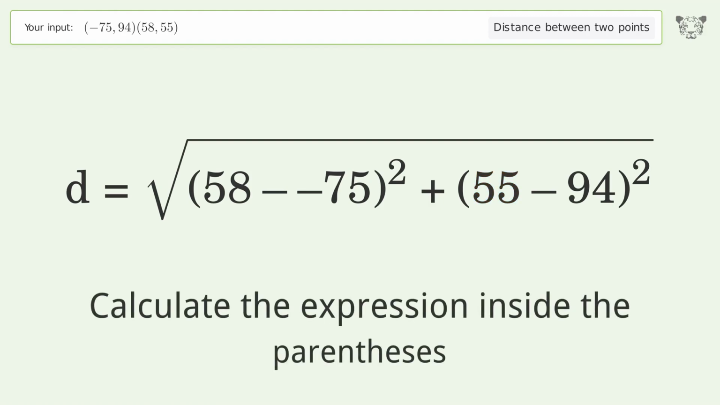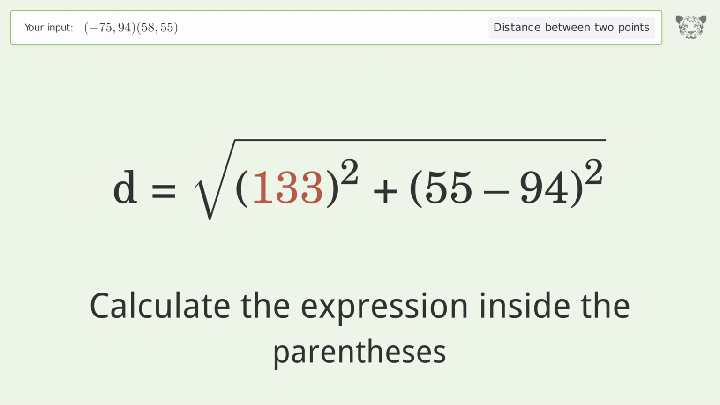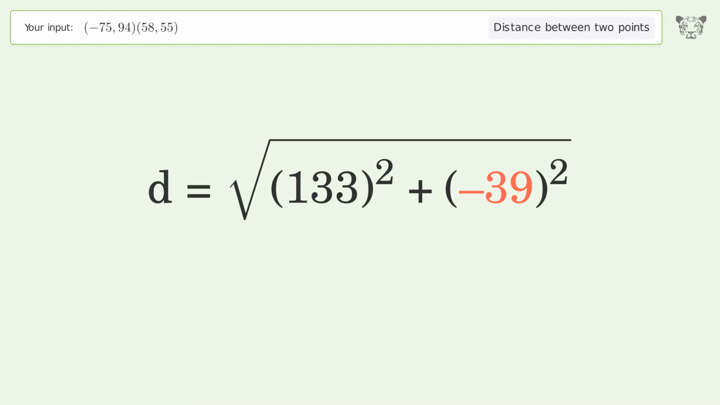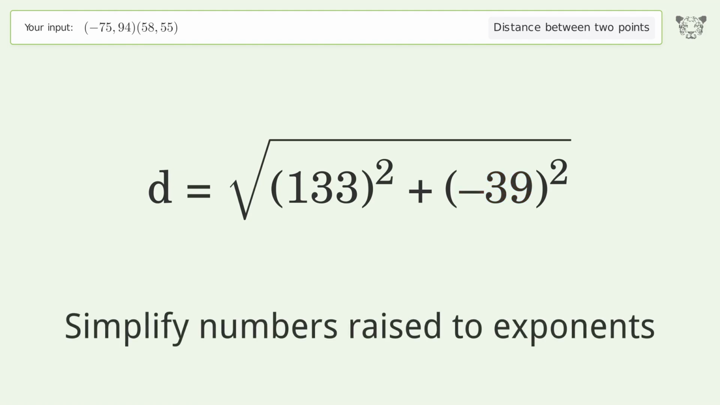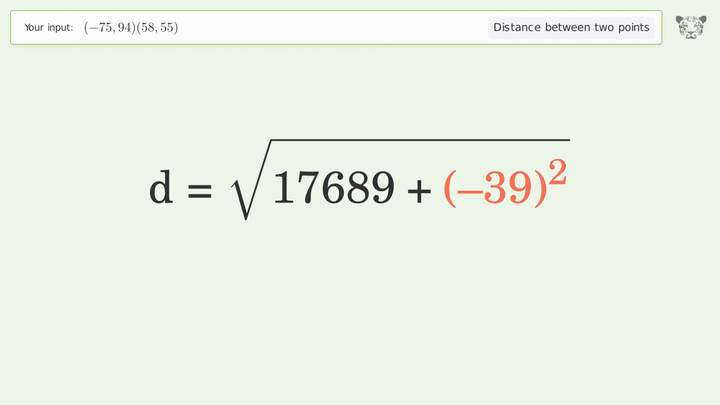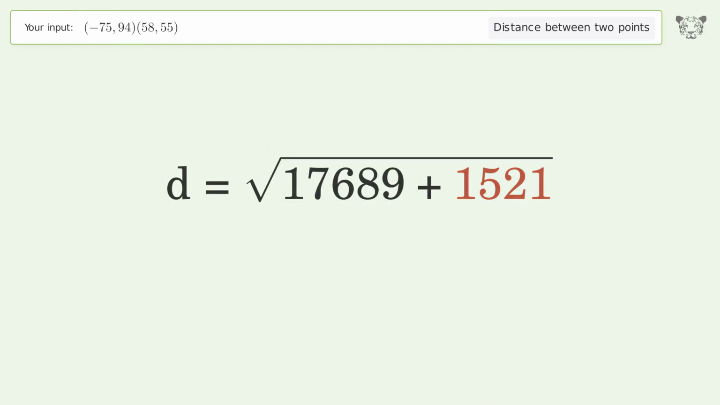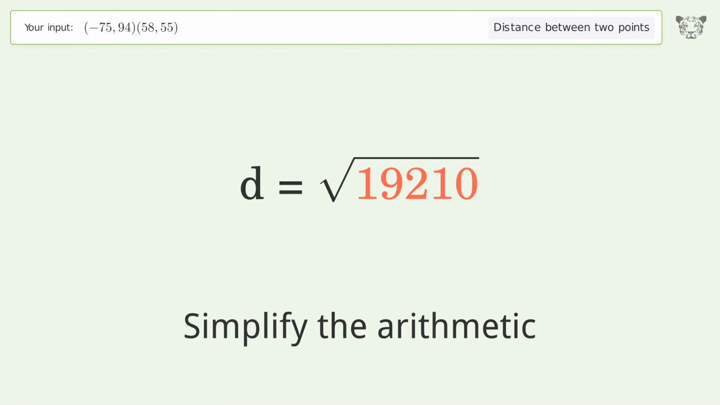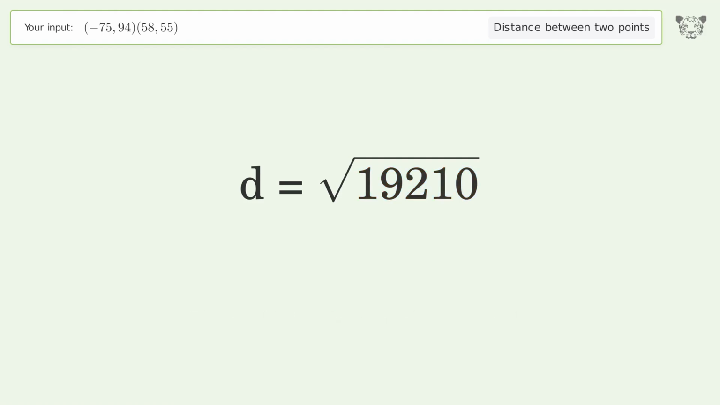Calculate the expression inside the parentheses. Simplify numbers raised to exponents. Simplify the arithmetic. And so the distance between the 2 points is the square root of 19,210 or 138.6.